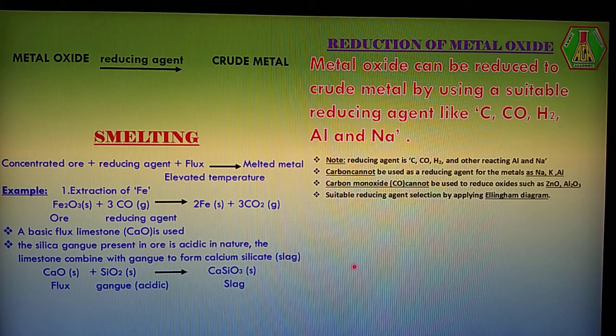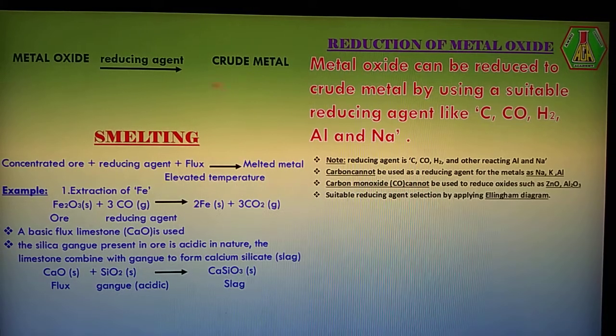Such a concentrated ore is converted into metal oxide by the roasting process and also the calcination process by using a suitable furnace. Maybe our furnace is a reverberatory furnace or a blast furnace. Okay. So now the second step, we have a metal oxide from the first step. The metal oxide is converted into crude metal.